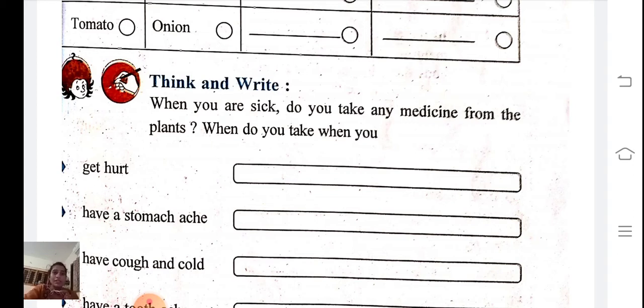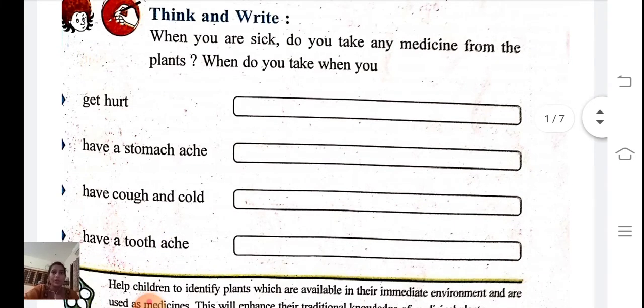When you are sick, do you take any medicine from the plants? What do you take when you get hurt? So when you get hurt, you can apply turmeric. What do you take when you have a stomach ache? You can take ajwain and black salt with water.